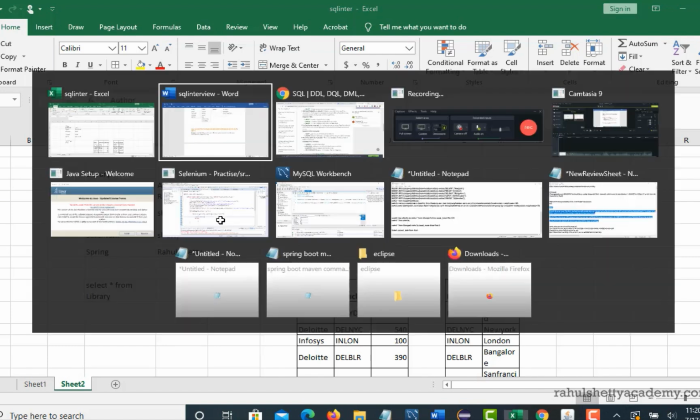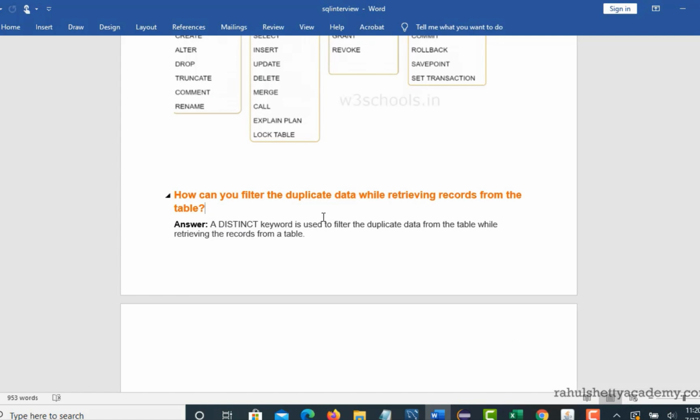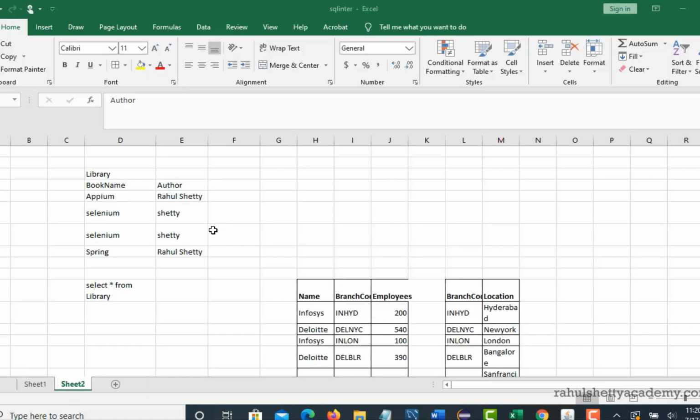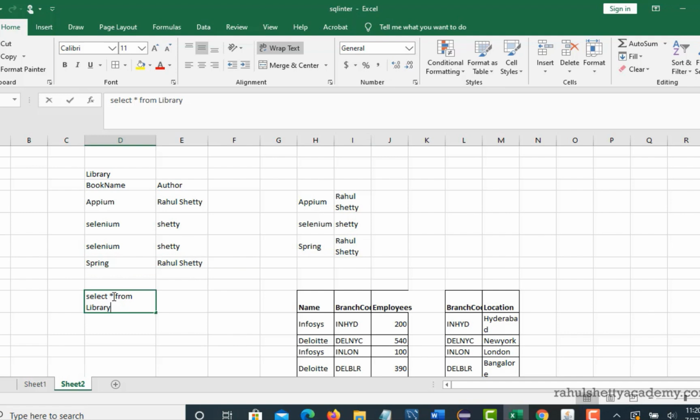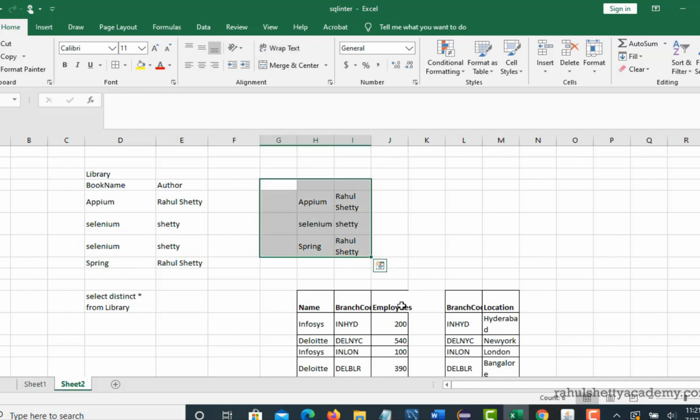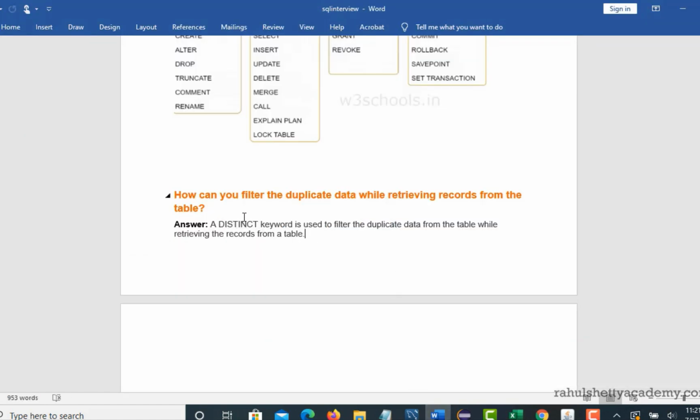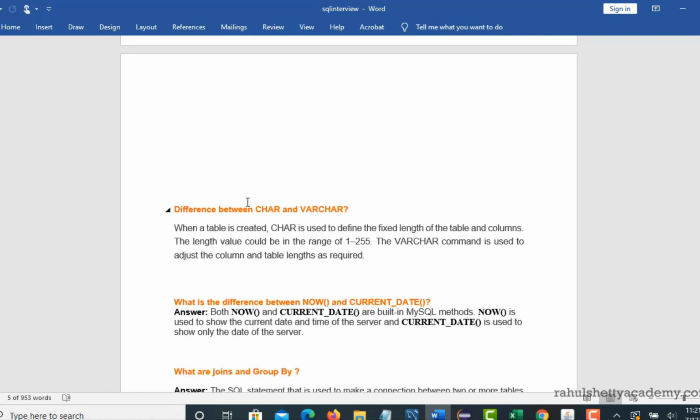But if you want to filter out the duplicates and get only the unique values, then you use a keyword called distinct. So just add the select distinct keyword, so that it will select only the unique rows and eliminate duplicates. Right, nice. So the question is straightforward. The keyword where people expect you to answer here is the distinct keyword, which filters duplicates. Good.